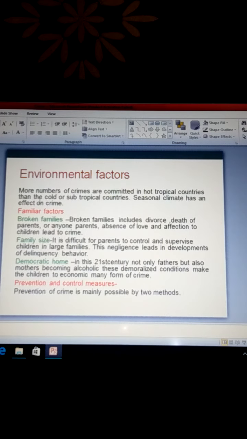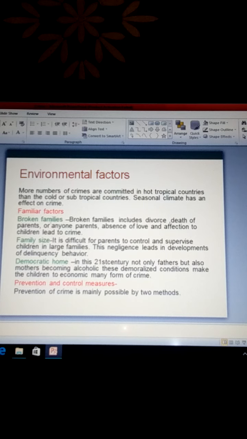Environmental factors. More crimes are committed in hot tropical countries. Understand? More crimes are committed in hot tropical countries than in cold or subtropical countries. So, seasonal climate has an effect on crime. Understand? It is called environmental factors. Environmental factors also lead to crime.